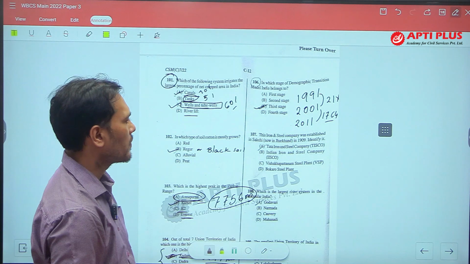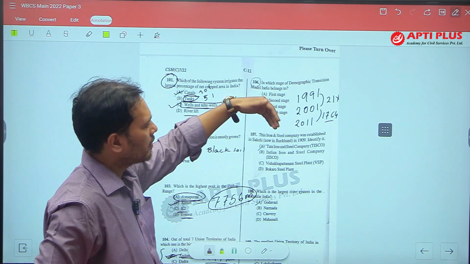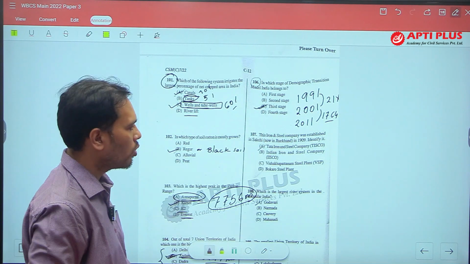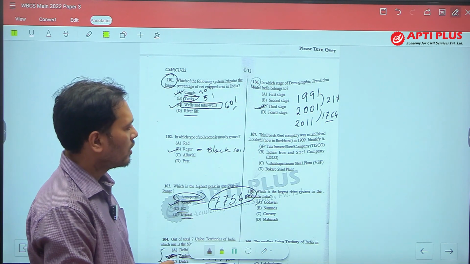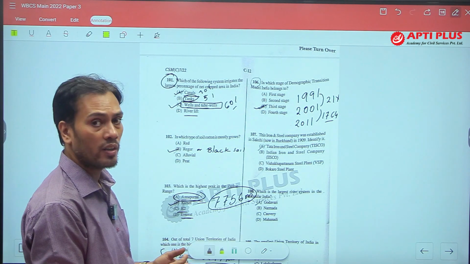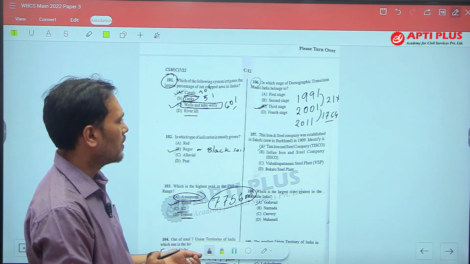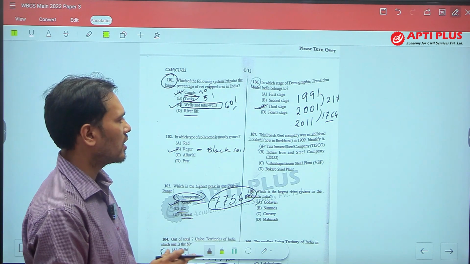So it is in a steady growth rate, but in future it will slow down more, it will go down to 10% to 12%. That is the point where India enters the fourth stage of demographic transition. So presently we are at the third stage.